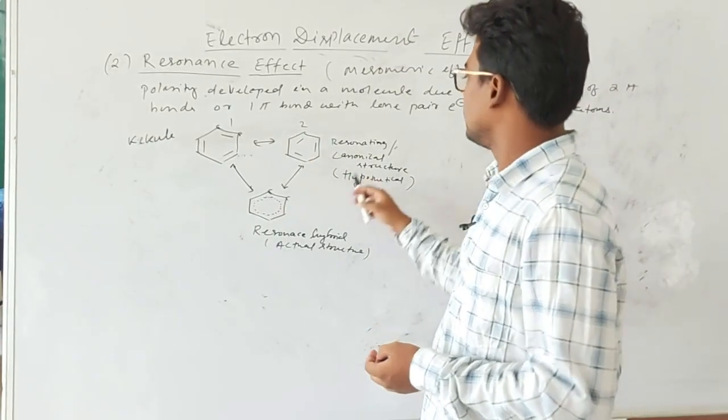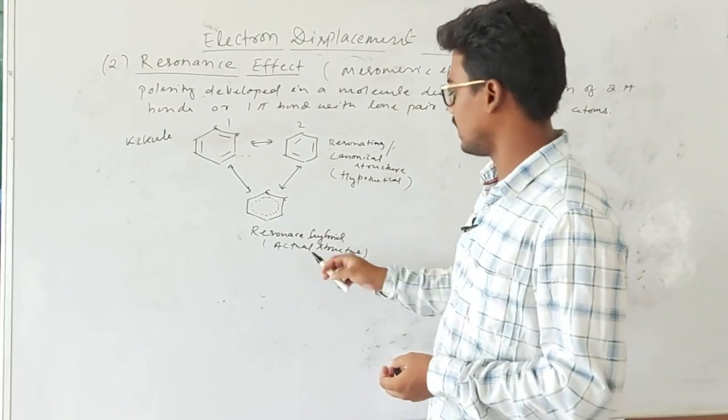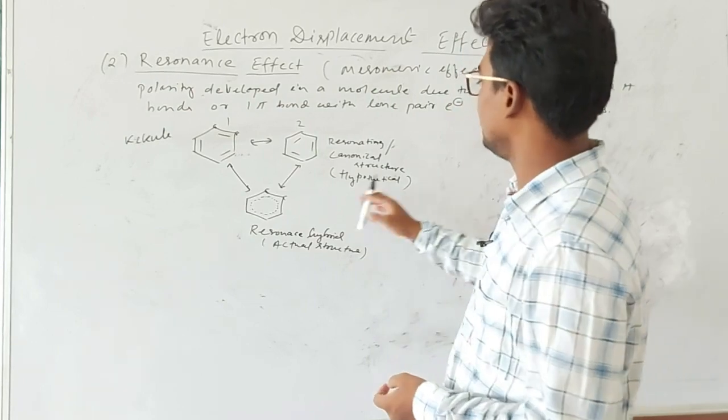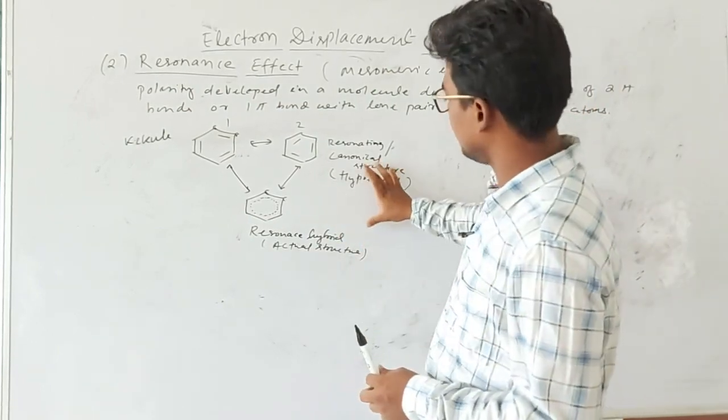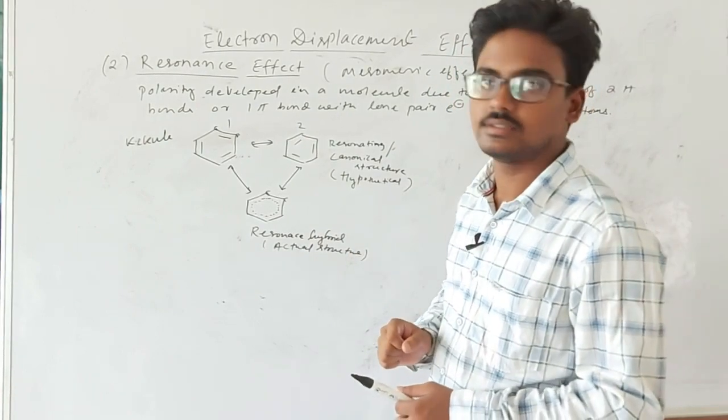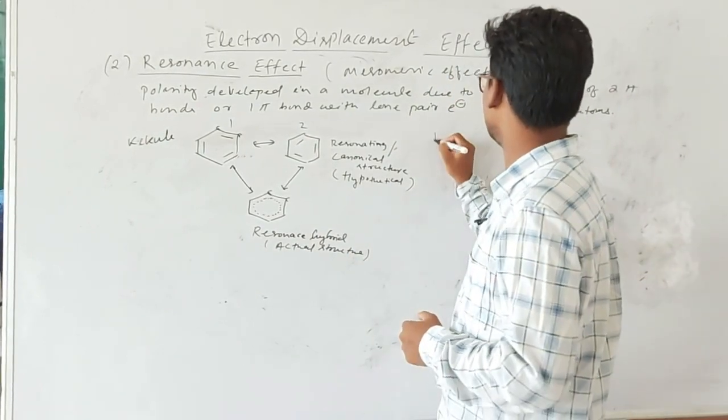So between the resonating or canonical structure and the actual structure of benzene, or resonance hybrid, there exists some energy difference. That energy difference is known as the resonance energy.